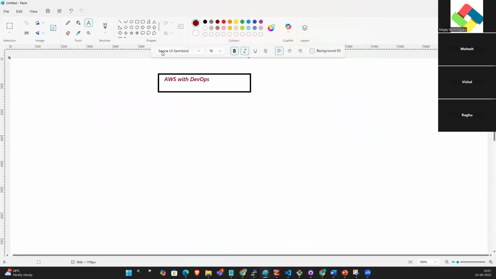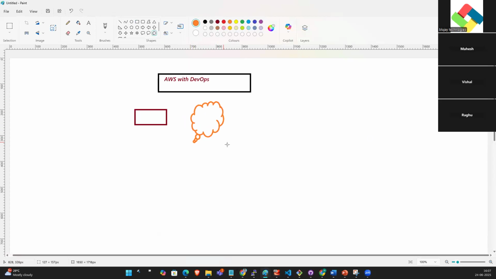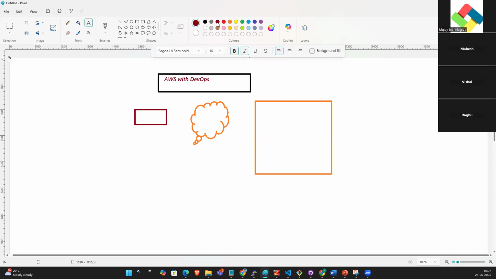So AWS with DevOps. What will we cover in this course? Initially we'll start with Linux, then we'll start AWS, and we will include the DevOps tools, guys. So initially we'll start with Linux and then cloud, AWS, then DevOps tools. Okay.